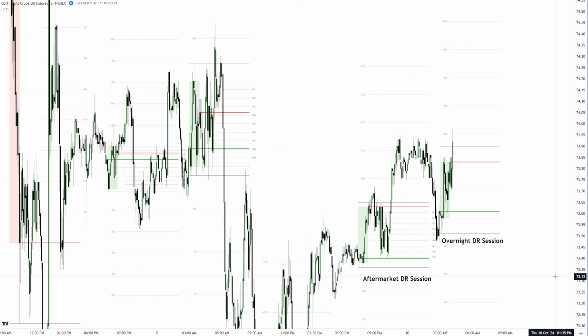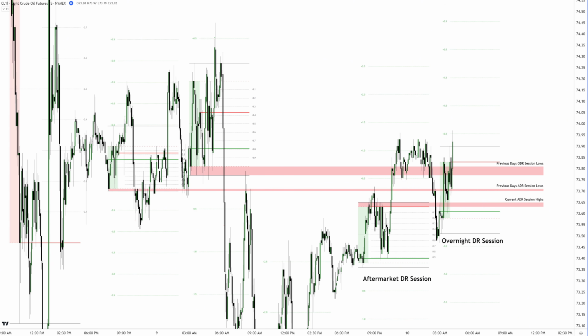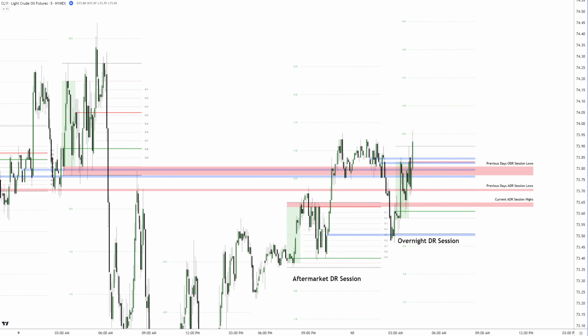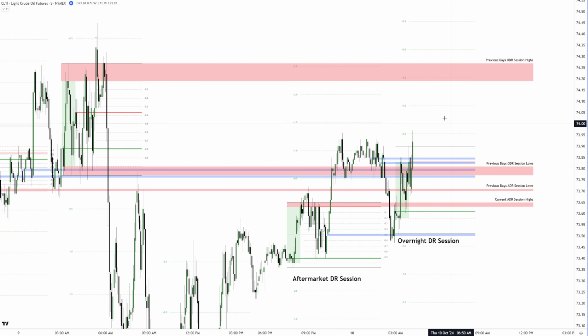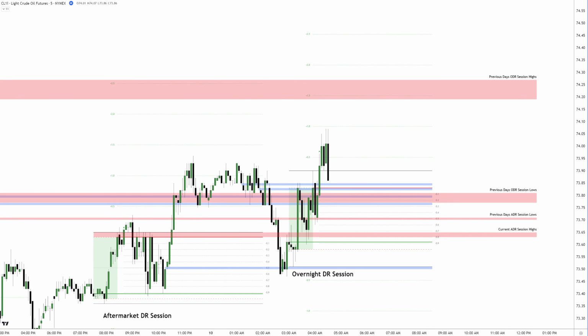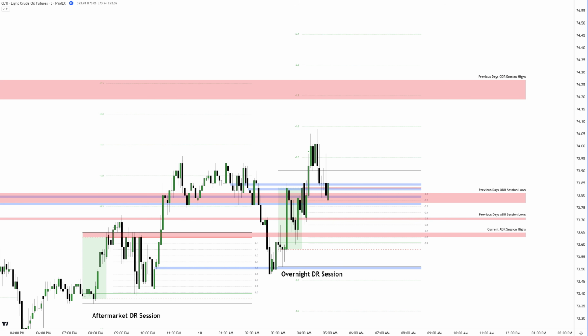A quick glance to the left shows several previous DR session levels lining up with the current DR session. Another great aspect of this DR session is that several previous intraday gap imbalances have been broken, and these imbalances now line up with current price action. In terms of targets, we obviously have the +1 standard deviation level in sight, but the +1.5 standard deviation level is also of interest as it aligns with the previous day's ODR highs. At 5 a.m., price retraced and rejected the previous day's ODR session lows before finding its way back above the intraday gap imbalance cluster again.